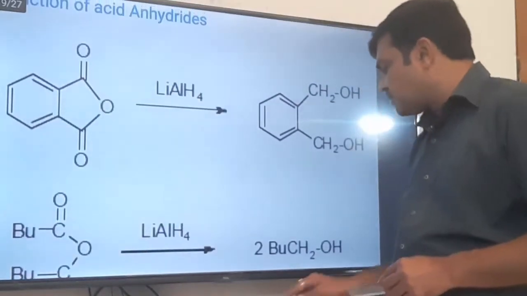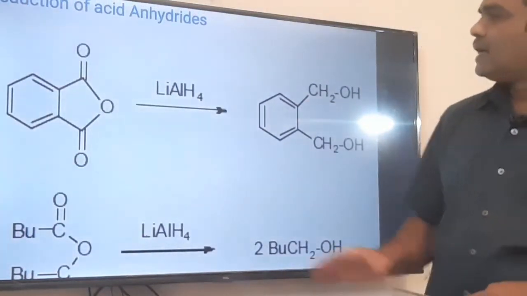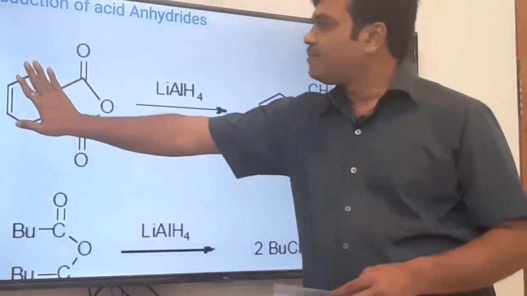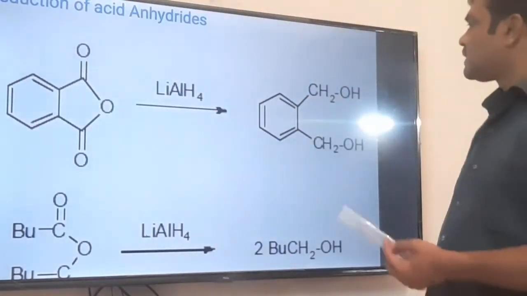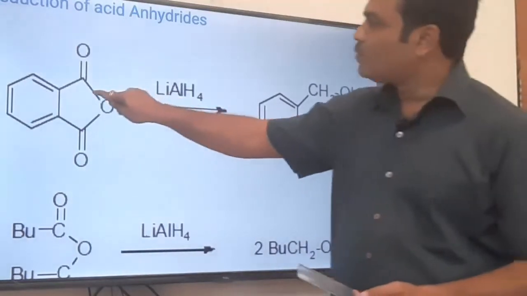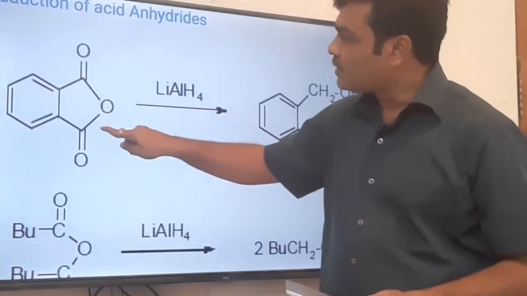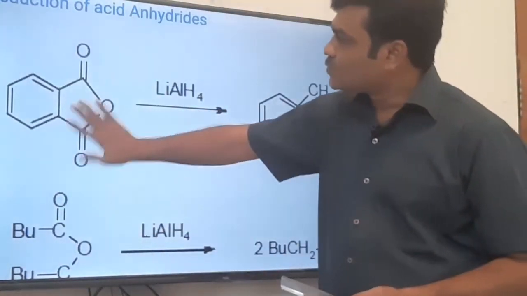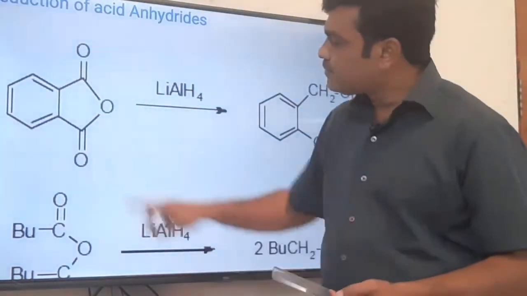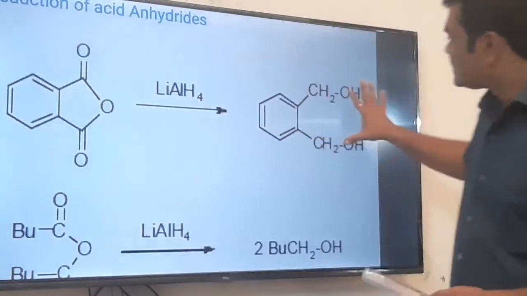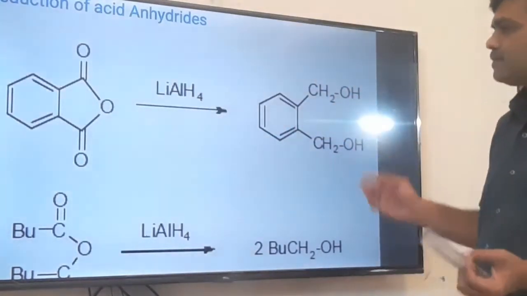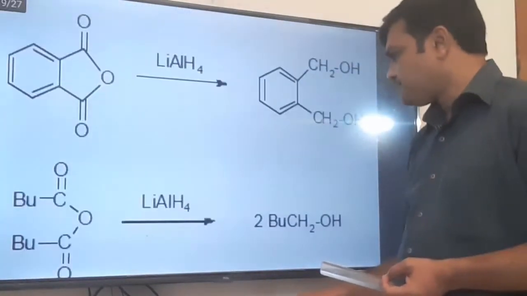Now this is the reduction of anhydride. This is phthalic anhydride, C=O, O, C=O. Anhydride ring opening reaction also takes place. The ring will open here, or it may open from this side. So this will reduce to CH2OH. This is also reduced to CH2OH, and we get this diol. Okay, two OH groups, ring opening reaction.